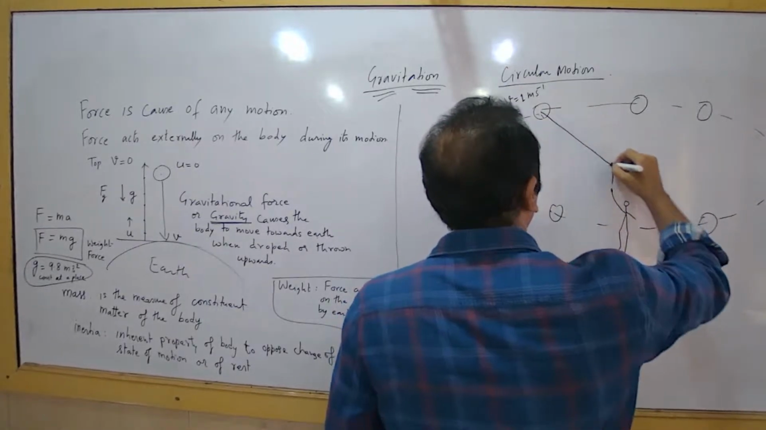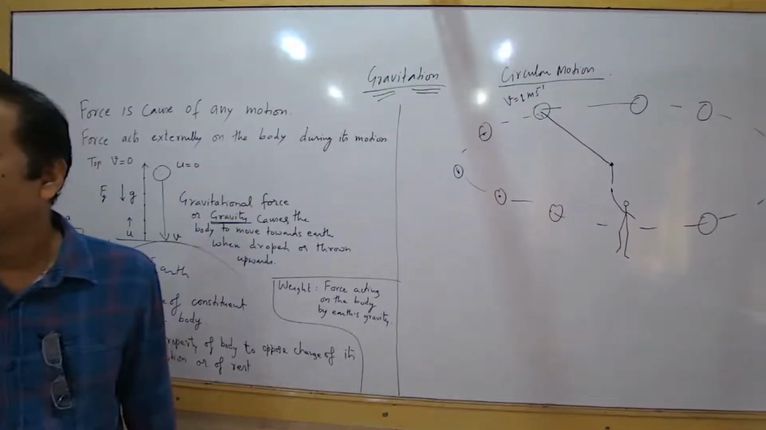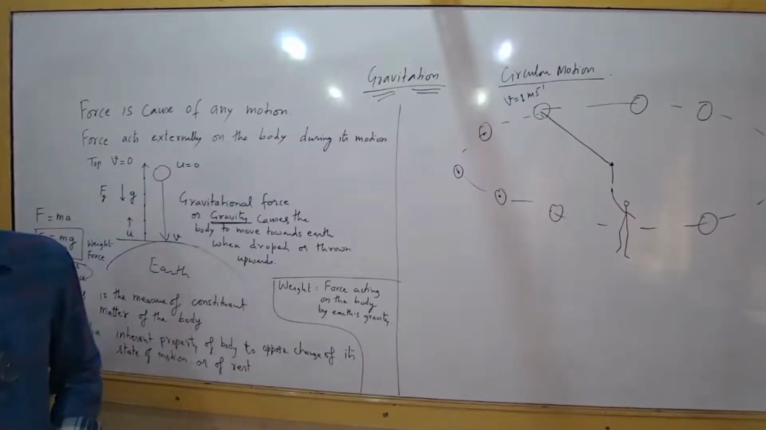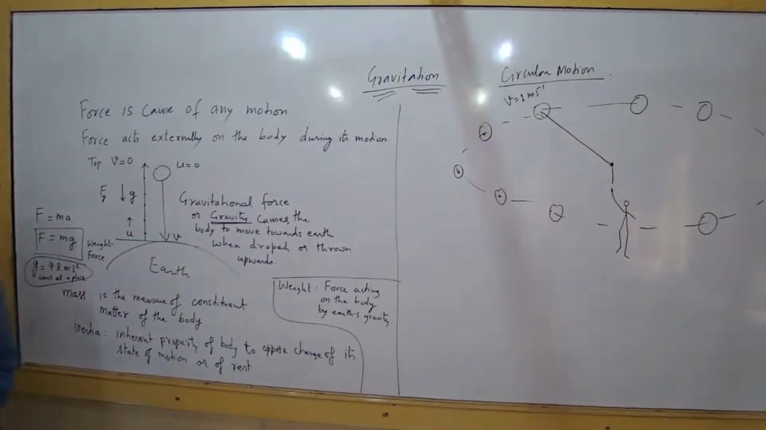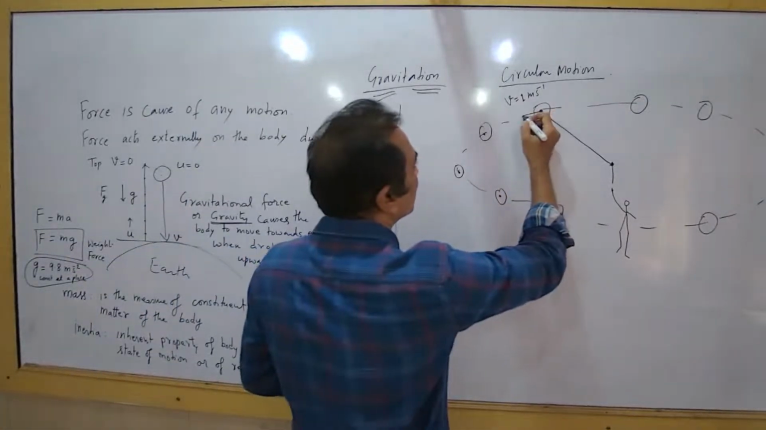Is there any force acting on the ball? Yes or no? Yes. Why? When do we say force is acting? When the body is undergoing a change in the state of motion. So is the velocity changing here? Yes, velocity is changing because velocity is a vector quantity. So at every point its direction is changing.